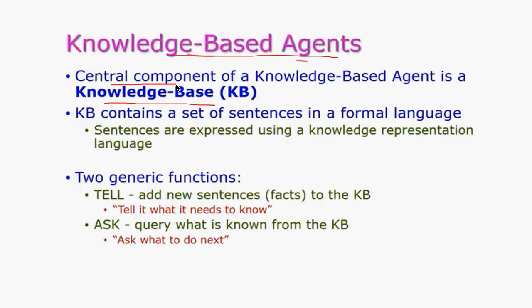The central component of a knowledge-based agent is your knowledge base, which you call technically the KB. The KB contains a set of sentences in a formal language. It has its own language, a formal language called the knowledge base language. Using those formal languages, this is kind of a database which keeps information or a set of statements which have already been inferred from the environment.